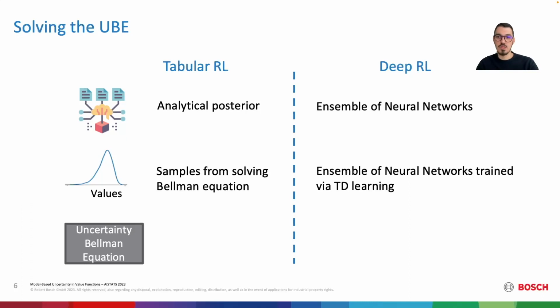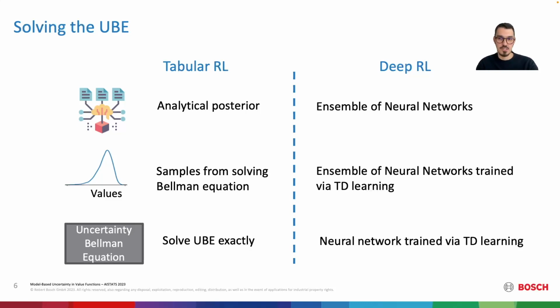Lastly, to solve the UBE, in the tabular problem we can solve the UBE exactly using the approximated uncertainty rewards. In deep RL, the UBE is modeled with a neural network whose output layer is a softplus function forcing the output to be positive and thus interpreted as a variance.